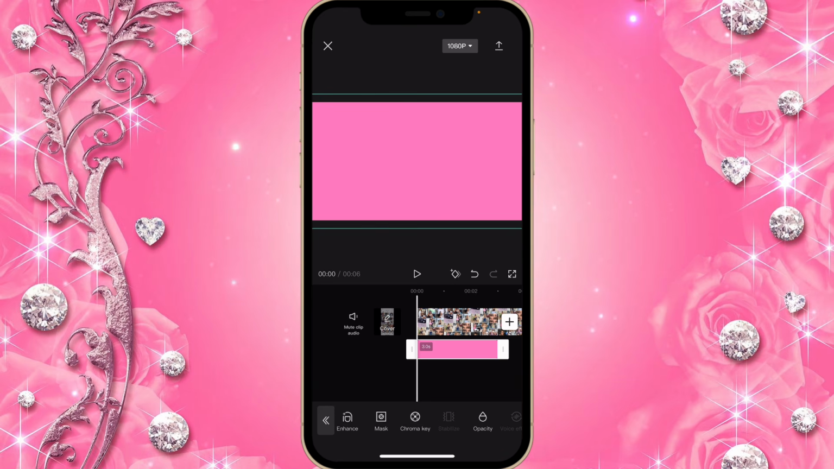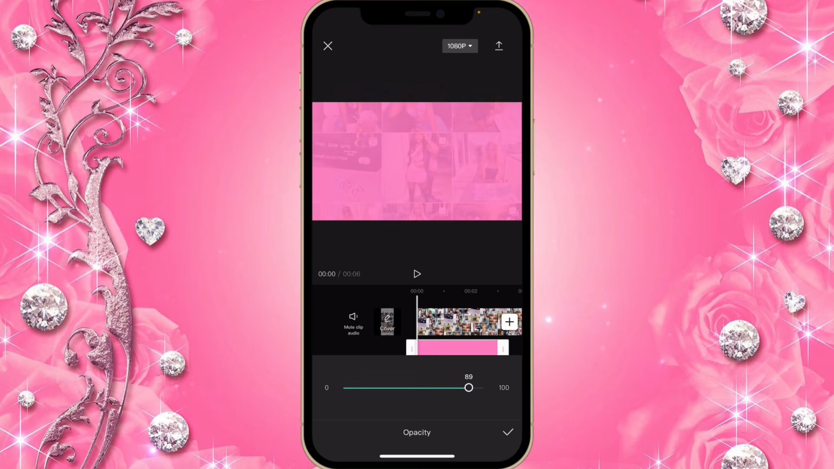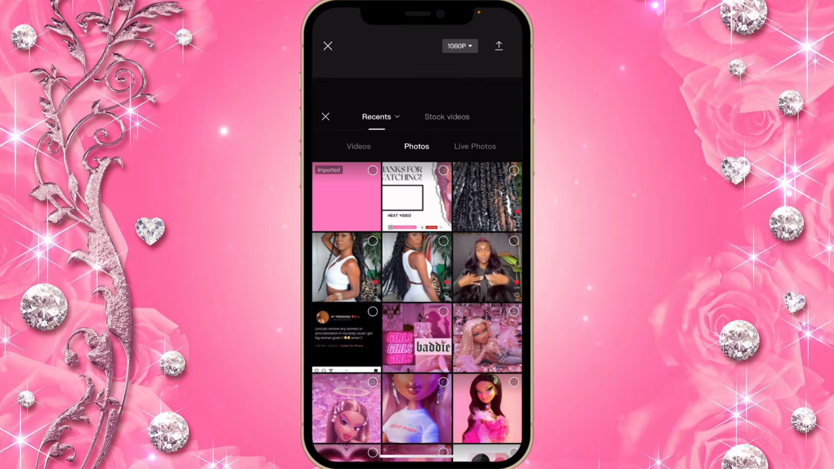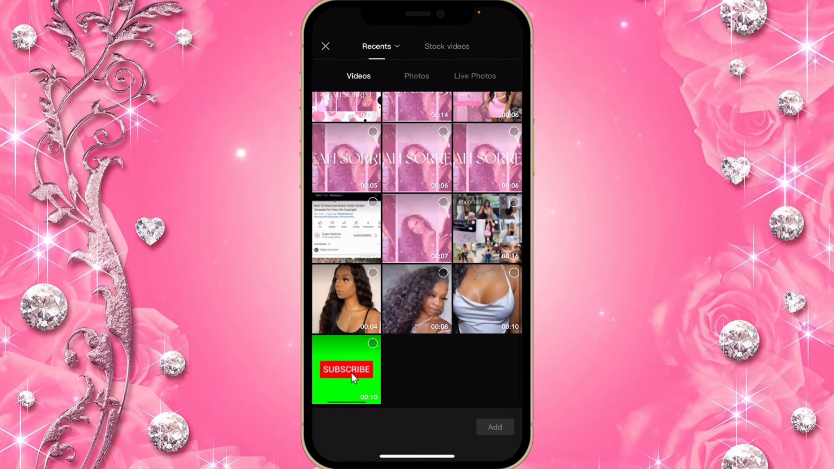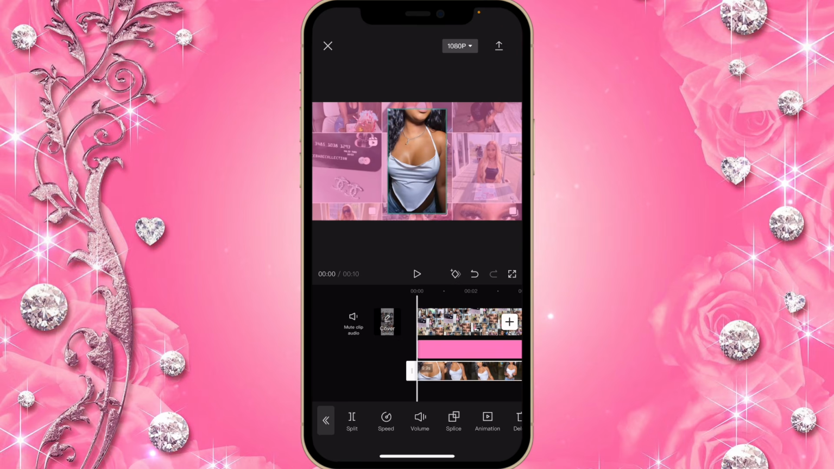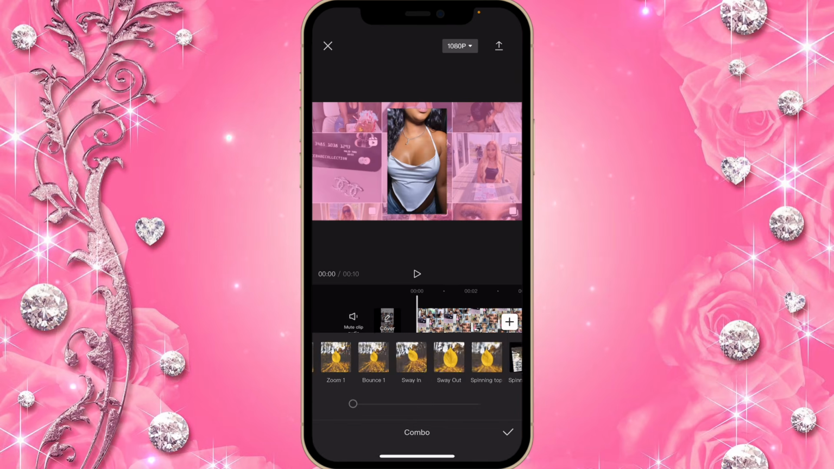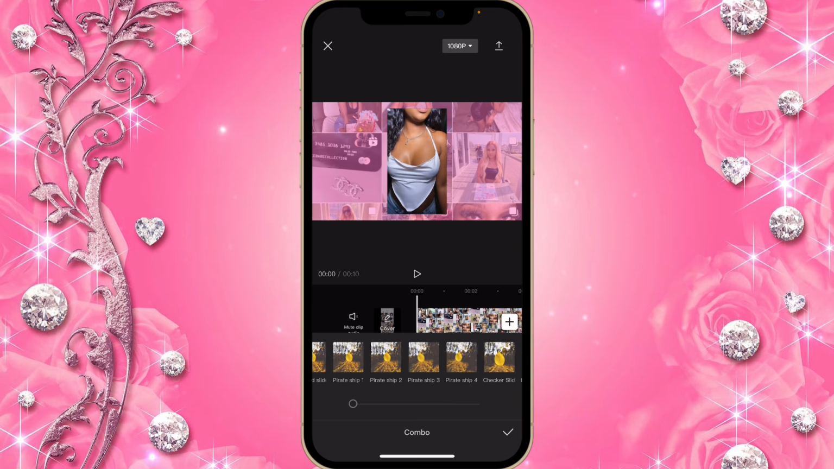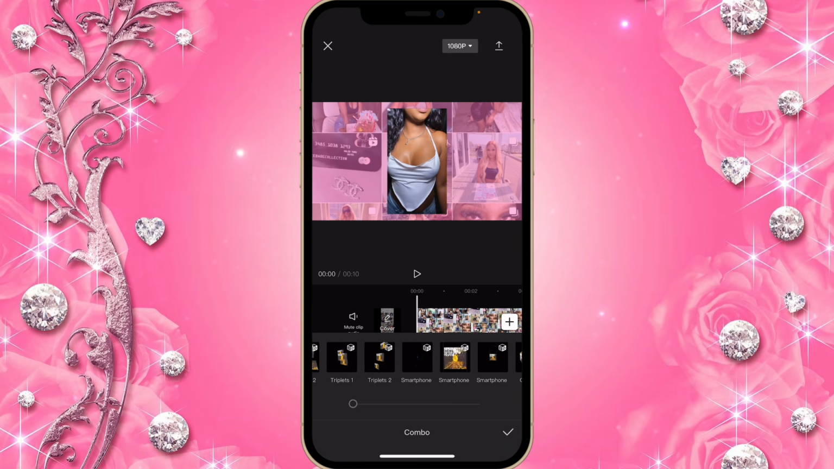And then click on opacity and then decrease this to 50. So now the next thing you're going to do is upload a video of your choice by going onto videos. Then now you're going to click on animation, click on combo, and then scroll all the way through the end till you get to the smartphones. So you're going to choose smartphone 1.